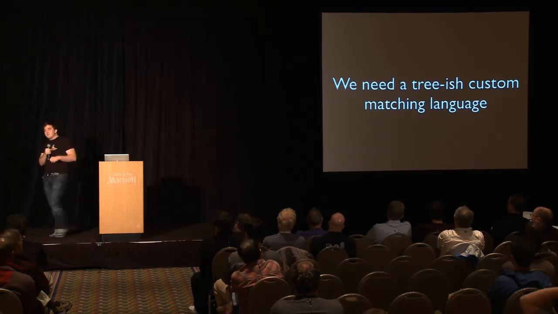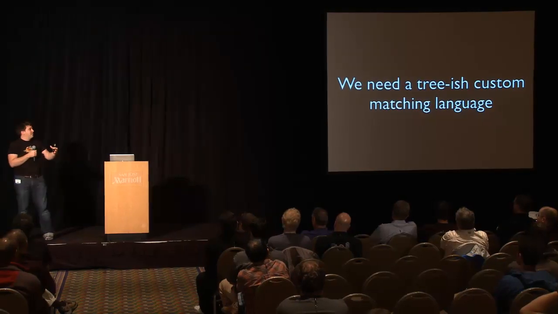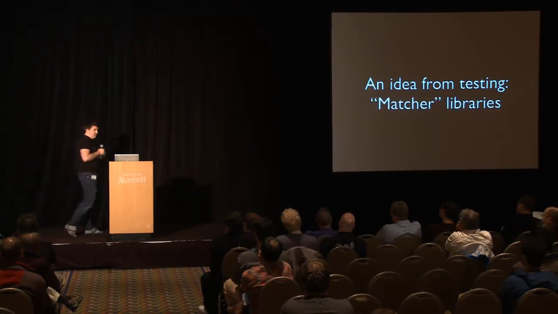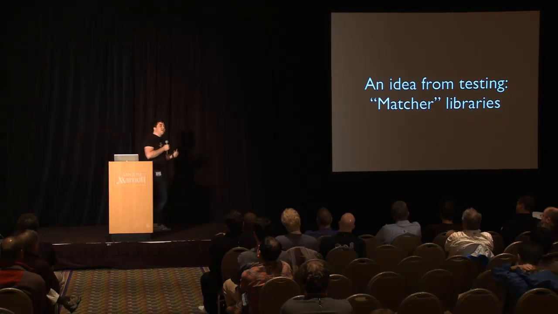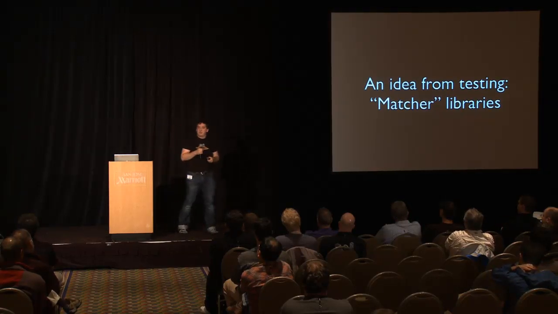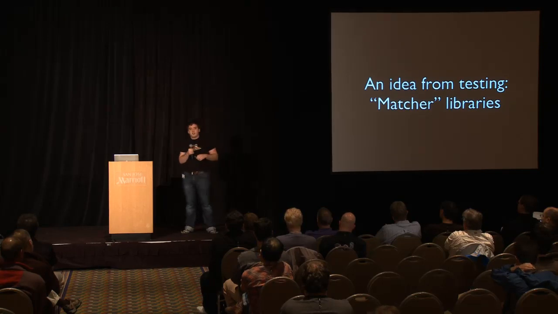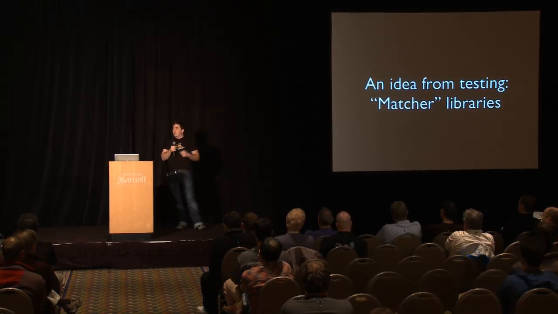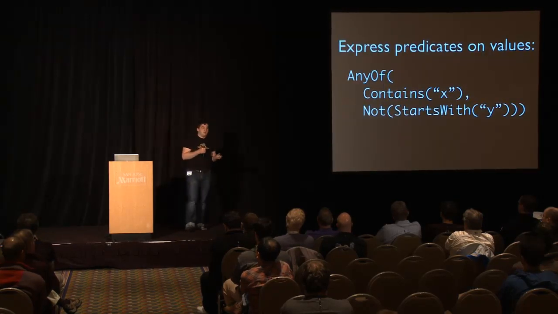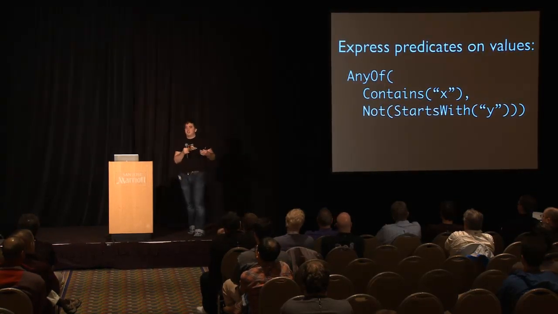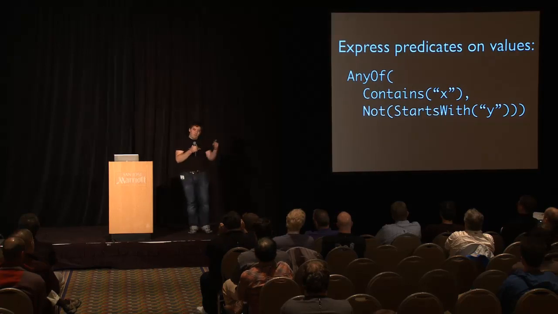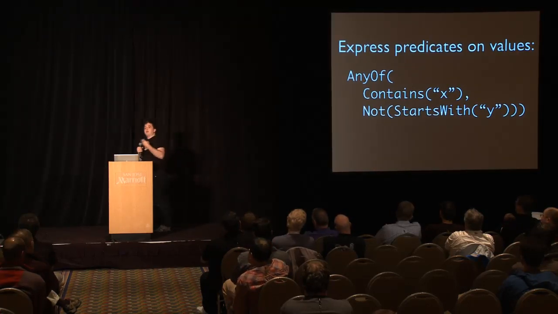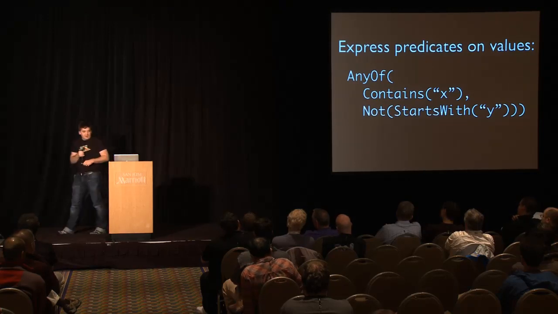So what we're really driving at is that we need some tree-ish matching language. We need some way to actually isolate a tree of the AST. So we took an idea from some testing libraries. If you've used unit testing libraries, especially in other languages than C++, you may be familiar with it. They have matcher libraries that form generic predicates over values, right? And you can use these when setting up your expectations to make them sufficiently general to not break the moment someone breathes on the library implementation, but still actually ensure that you get the results you're expecting.